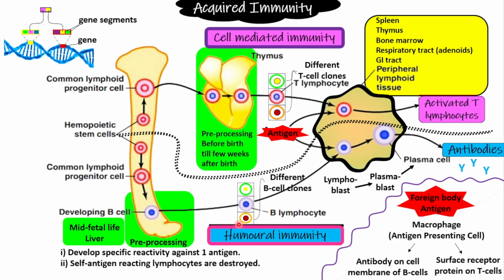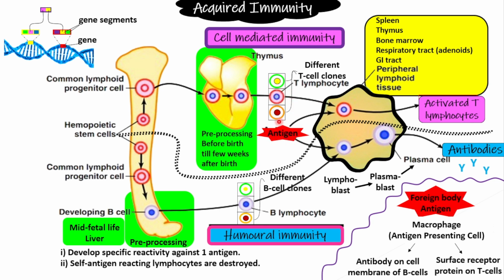For instance, now these different clones are present in the lymph node, and on exposure to the antigen, not all the clones of the B cells are being activated. Just one type of clone is being activated. For instance, this blue one is being activated. So this blue one will be activated, and the antibodies will be produced. And here, on exposure to the antigen, not all the different clones of the T cells will be activated.